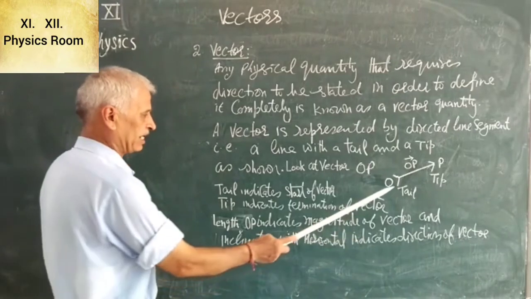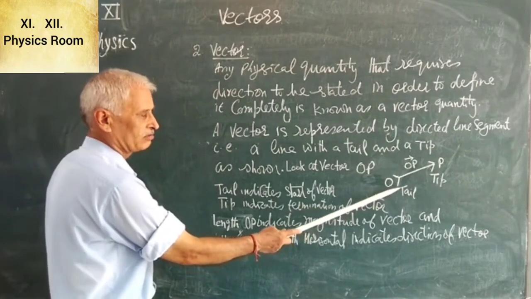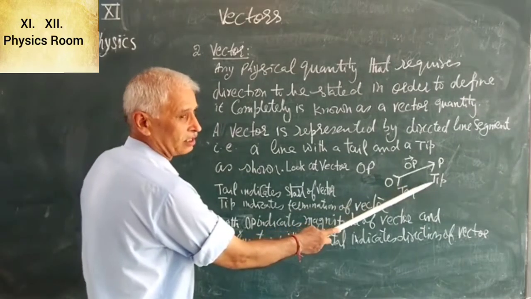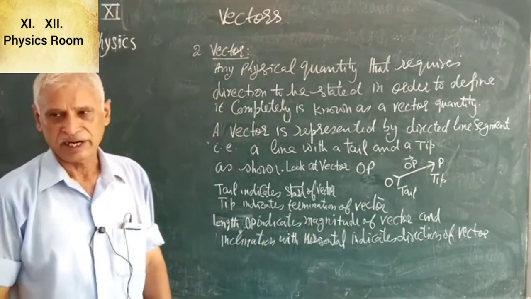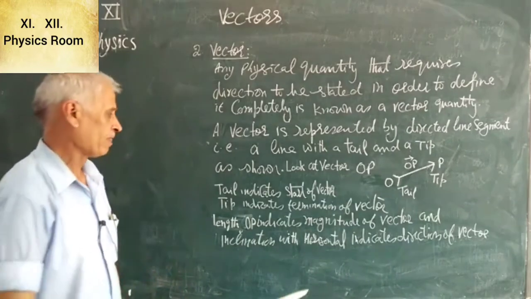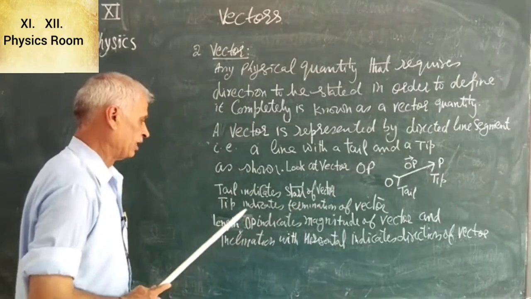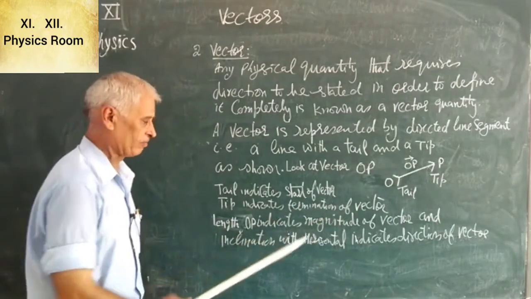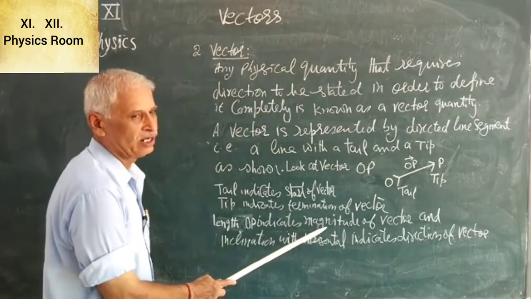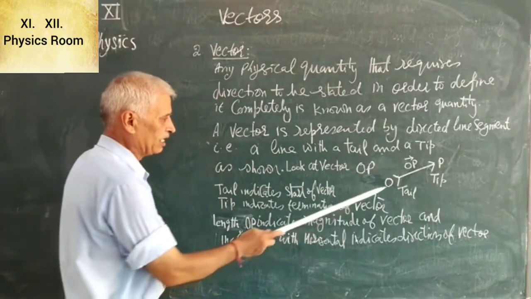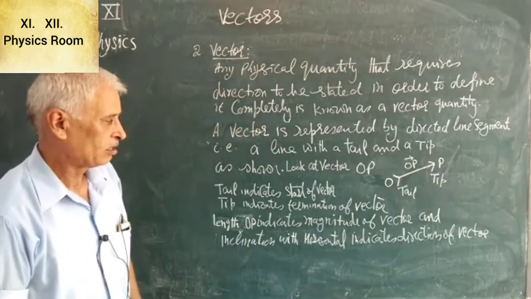Now the tail indicates the start of the vector, this is the tail, and the tip indicates the termination of the vector. It means the vector starts from point O, the tail, and terminates at point P, that is the tip. Length OP indicates the magnitude of the vector and inclination with horizontal indicates direction of the vector.